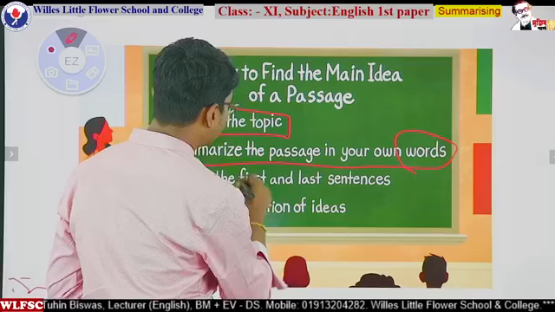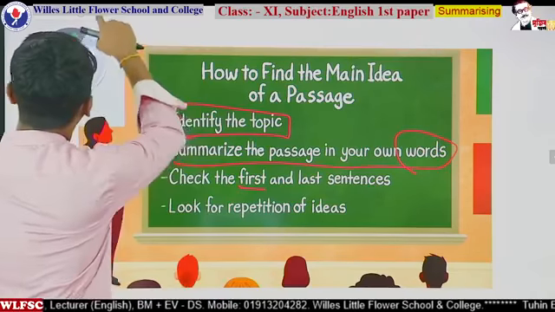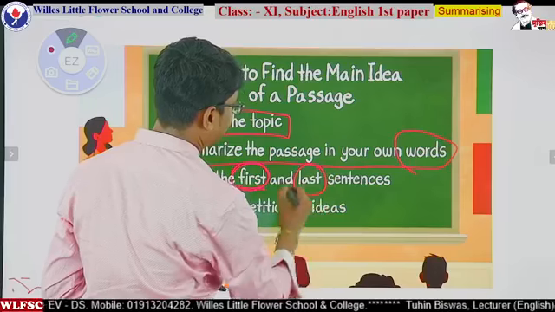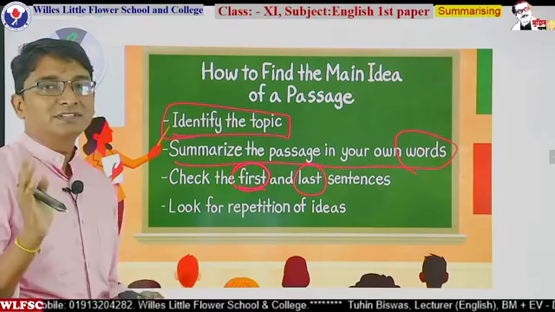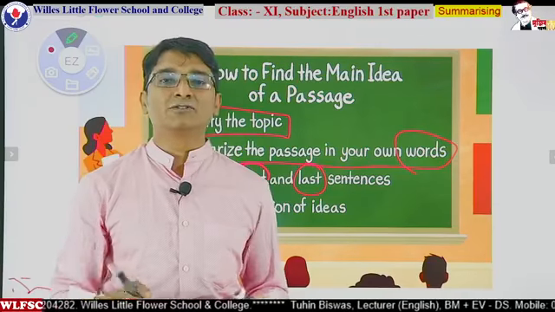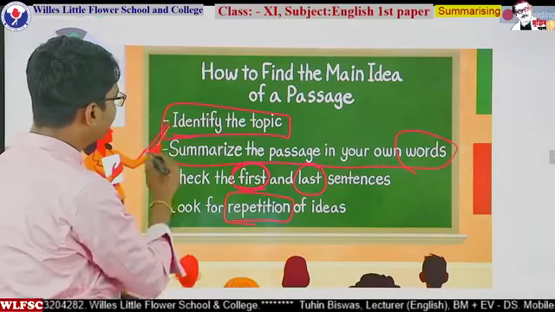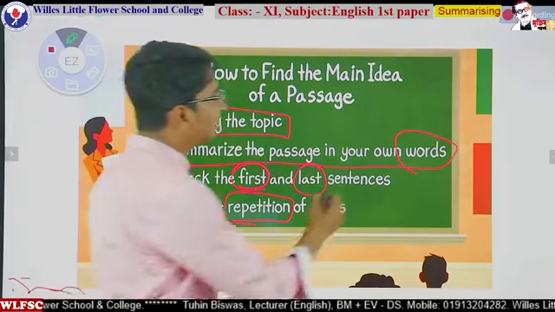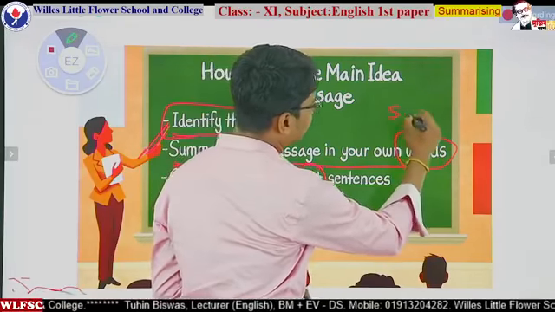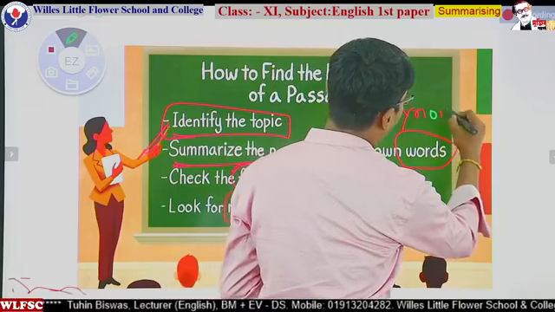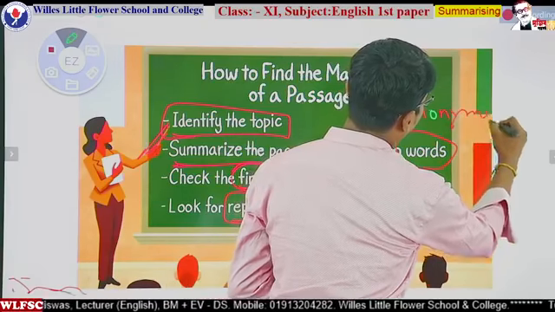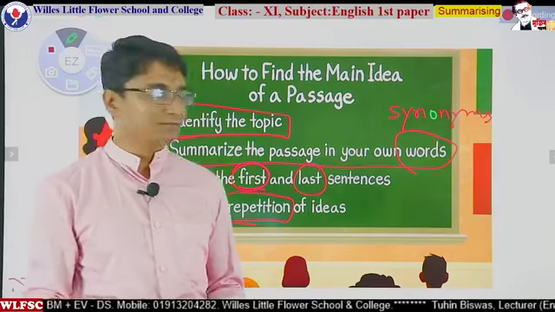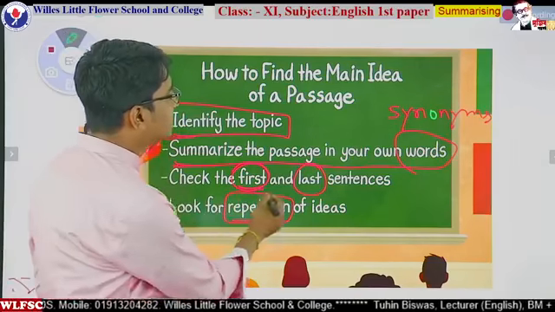So first and the last sentence. So what is the first sentence and what is the last sentence? Just go for this first and the last sentence, you will get the topic sentence. So identify the topic first, then summarize the passage into your own words. Own words means synonyms. The given words, try to provide the synonyms, and check the first and the last sentence.